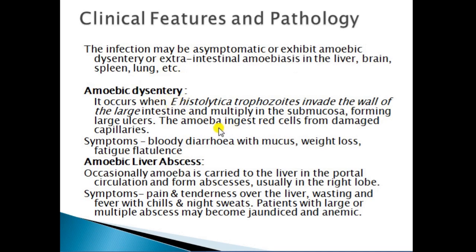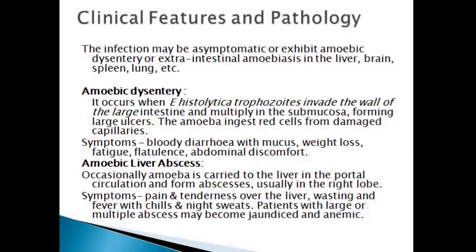Amoebic dysentery occurs when Entamoeba histolytica trophozoites invade the wall of the large intestine and multiply in the submucosa. There it forms large flask-shaped ulcers. The amoeba ingests red blood cells from damaged capillaries. The symptoms of amoebic dysentery are bloody diarrhea with mucus, weight loss, fatigue, flatulence, and abdominal discomfort.